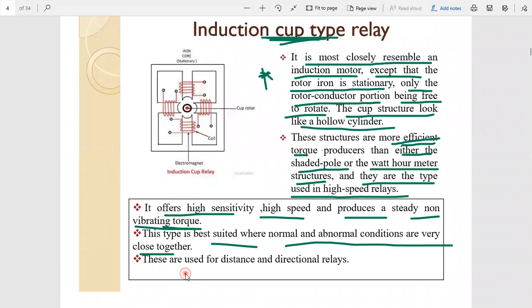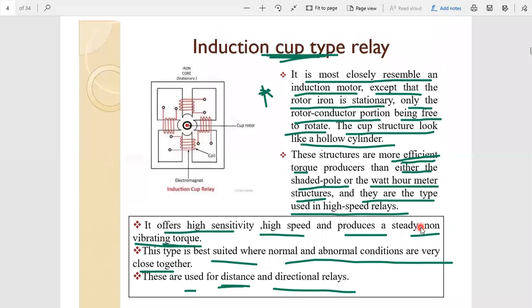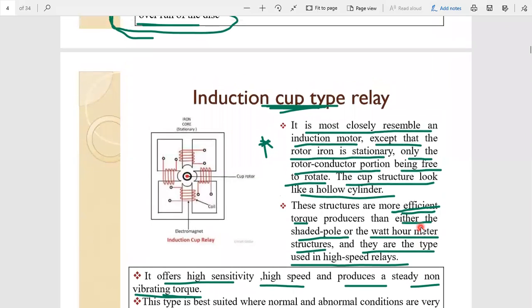As for the application of this type of structure, we can use it regularly in distance and directional type relays. So these are the important points related to induction cup relays.